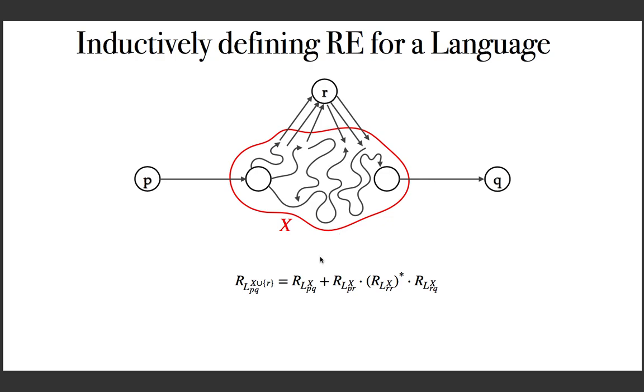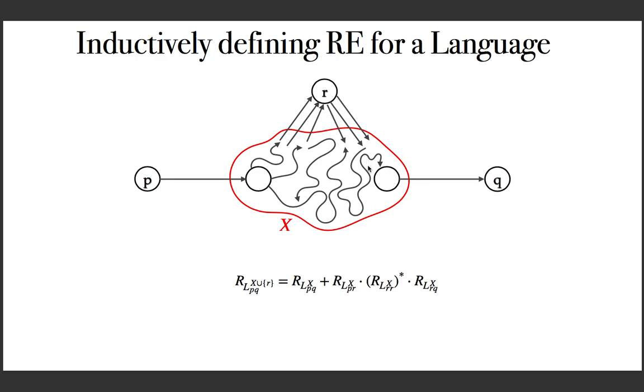And that can be defined as, you consider going from P to Q only using states in X as intermediate states. How will you write it? This is the case, going from P to Q by using only X, where R is not used. Plus, now you can use R. For that you can go from P to R through X as intermediate states, that is this one.